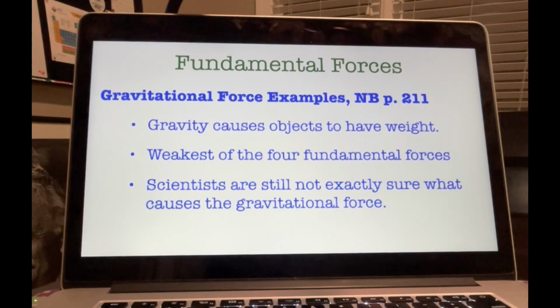But did you know that gravitational force is the weakest of the four fundamental forces, and it is surprisingly hard to understand? Even today, scientists are not exactly sure what causes the gravitational force. Now, we have two major theories that try to explain what gravity is, but we really do not know which, if either, is even correct. We still have so much to learn about the gravitational force.